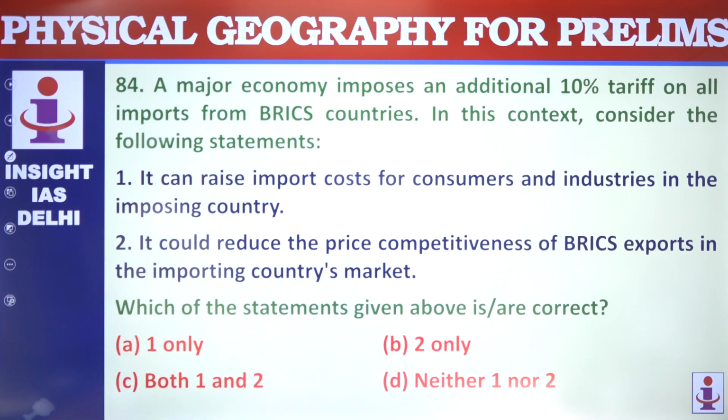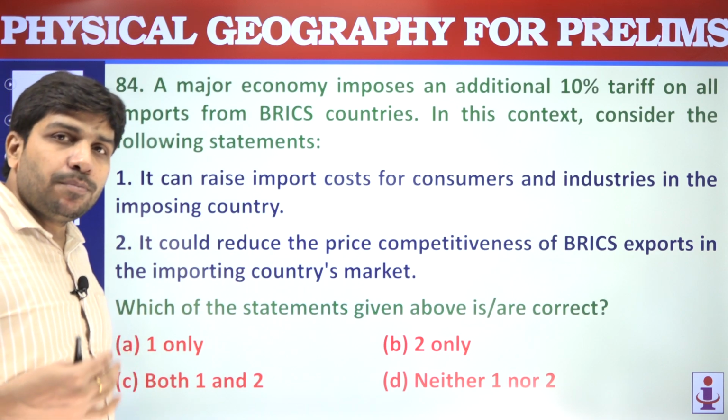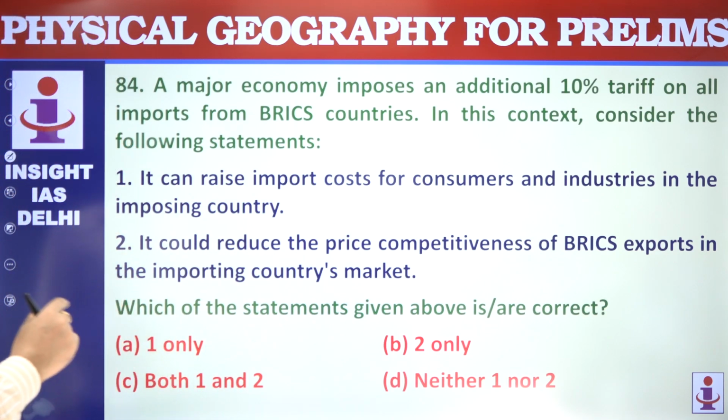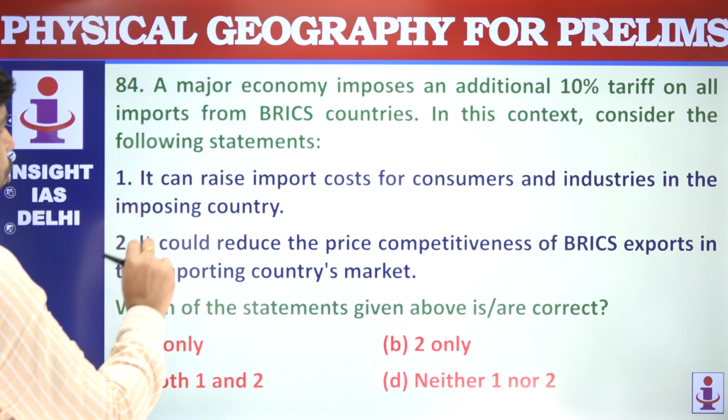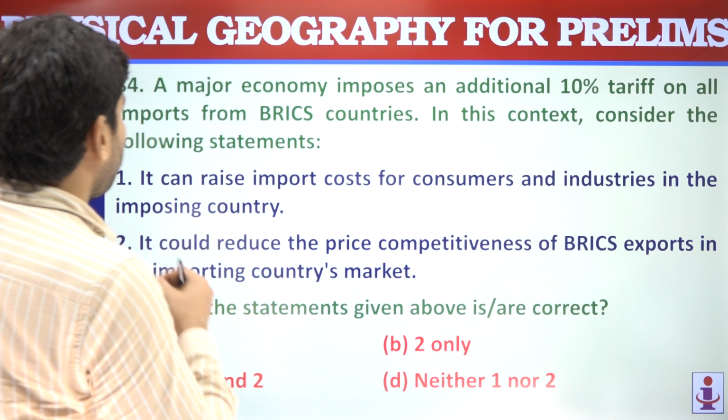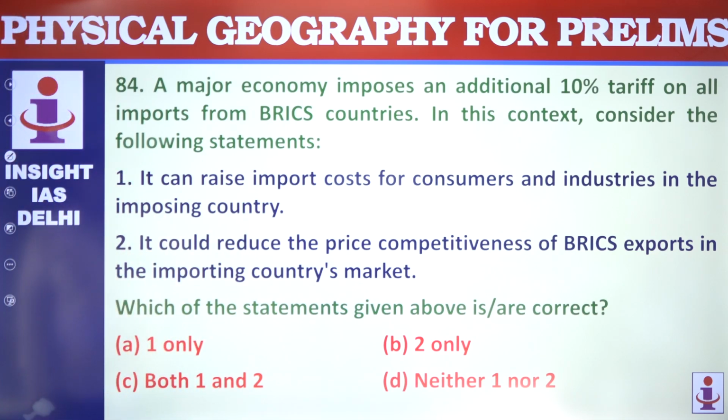A major economy imposes an additional 10% tariff on all imports from BRICS countries. So it is being referred to the imposition of tariff by the United States of America. In this context, consider the following statements. It can raise import costs for consumers and industries in the imposing country.